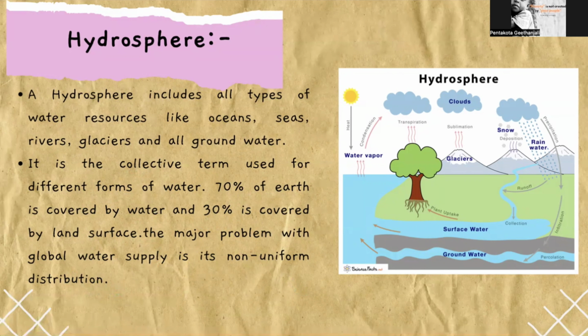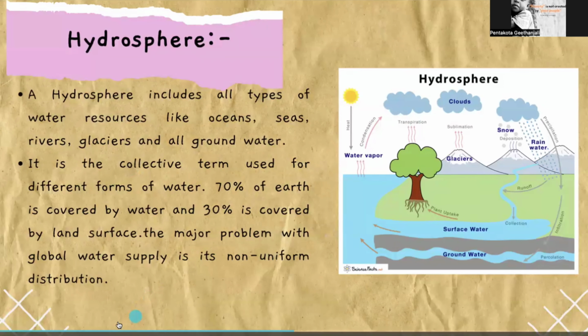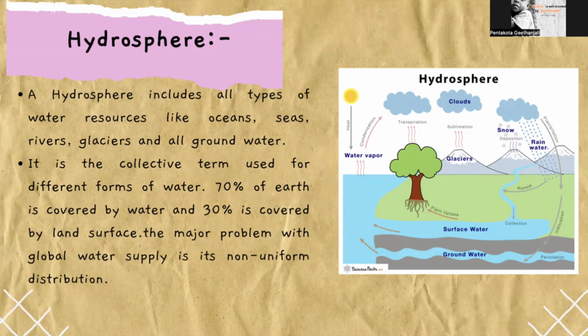The non-uniform distribution is that we have more salt water and less fresh water. The salt water, as you all know, is utilized only for some purposes, and the fresh water is for drinking, cooking, everything. So its non-uniform distribution is a major problem for the global water supply.